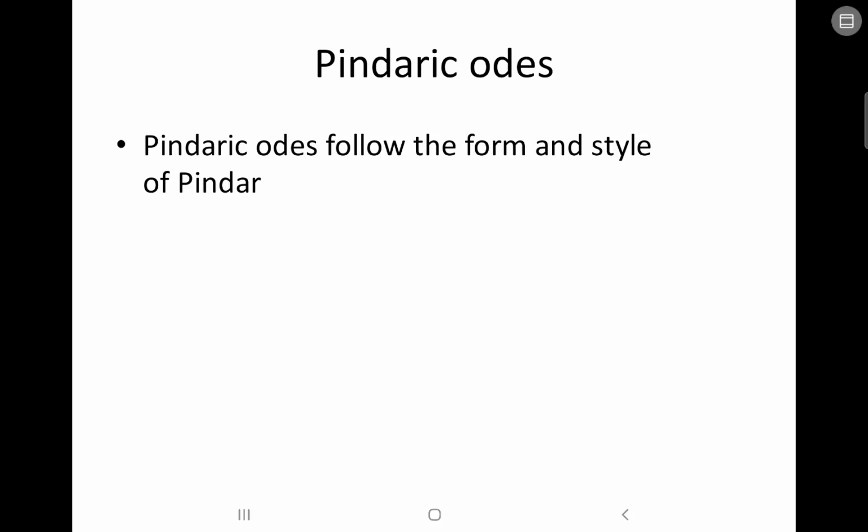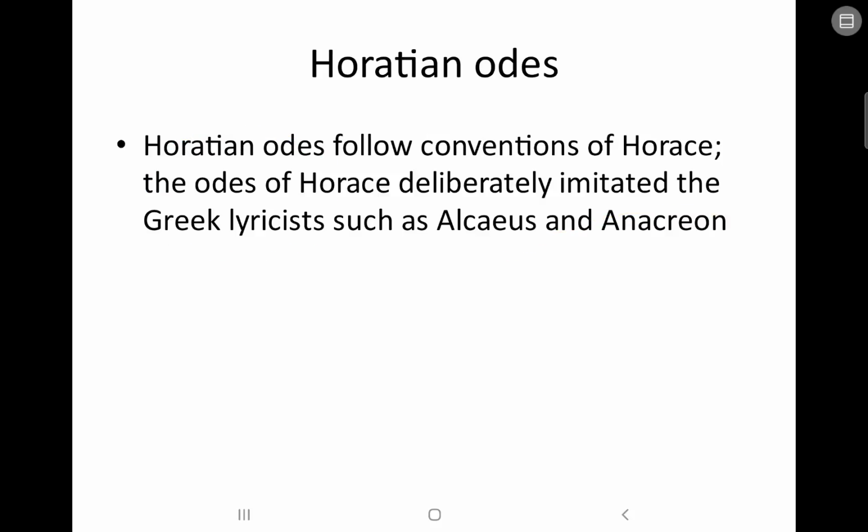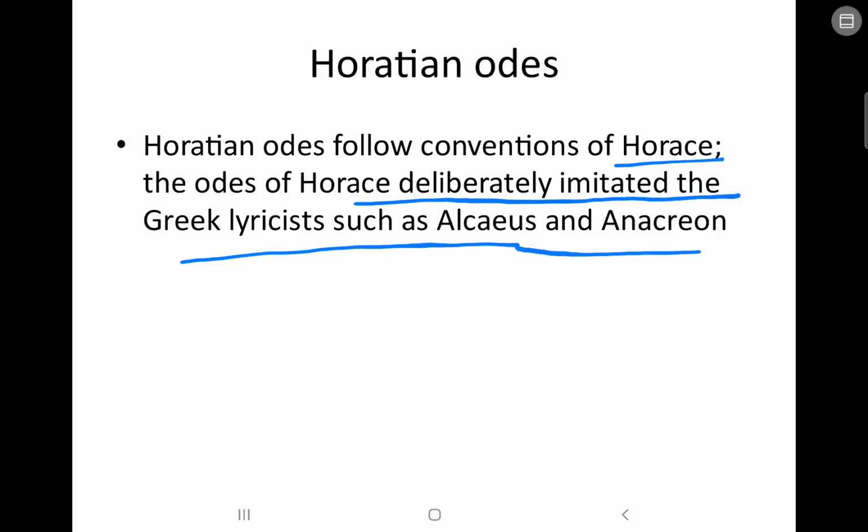Next we have Pindaric odes. Pindaric odes are those odes which follow the form and style of the poet Pindar. Next we have Horatian ode. Horatian odes follow the convention of Horace. Odes of Horace deliberately imitated the Greek lyricists such as Alcaeus and Anacreon.